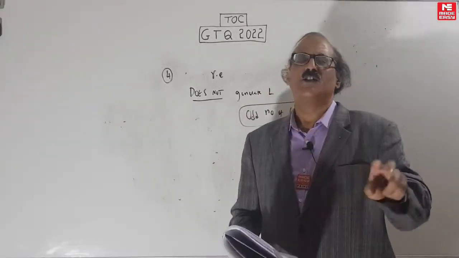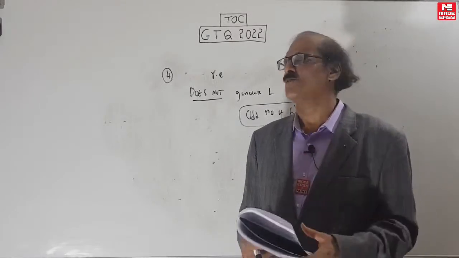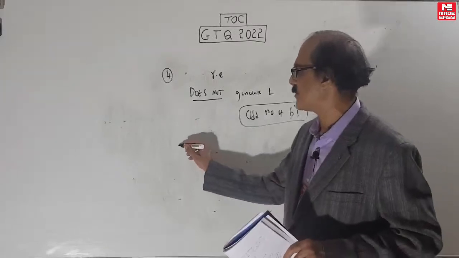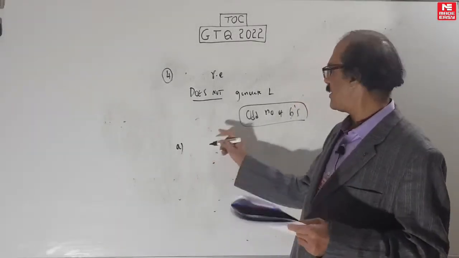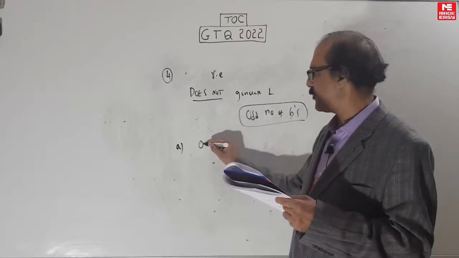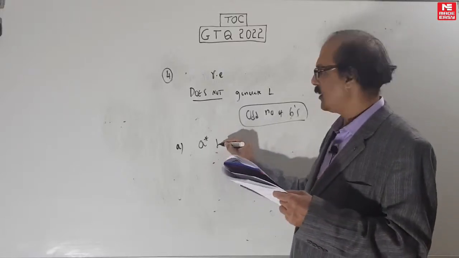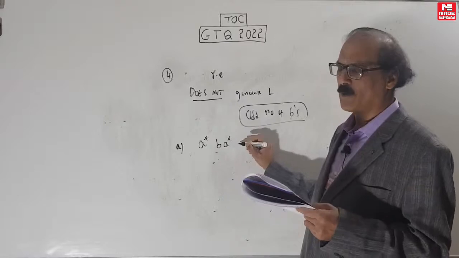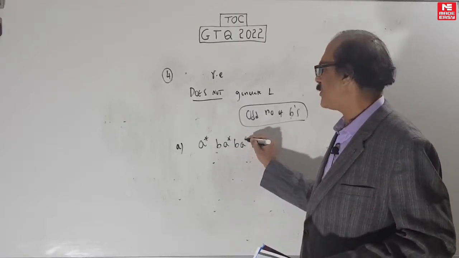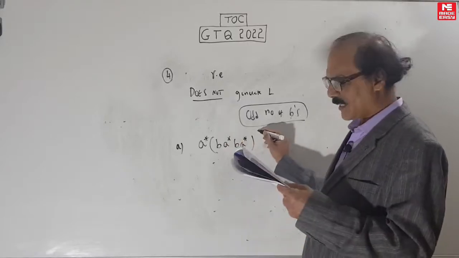Do as many questions as possible in regular expressions and machines for odd and even, because it keeps coming again and again with many variations. This is a standard question, but the answer may not be so standard, so you have to see. There are so many answers for odd number of A's, odd number of B's, even number of A's, even number of B's. You have to be thorough with every way because they can give any of those.